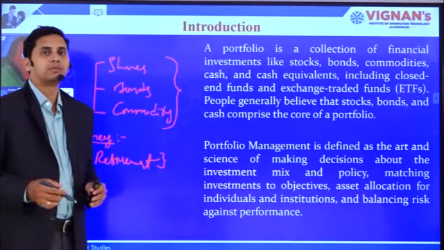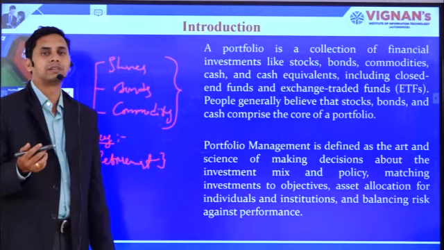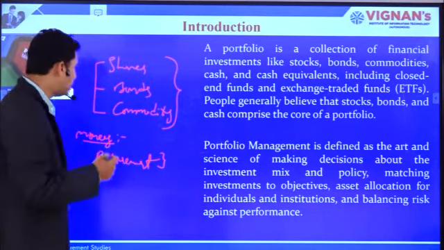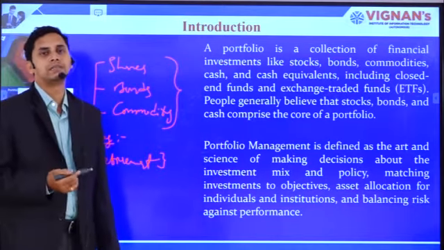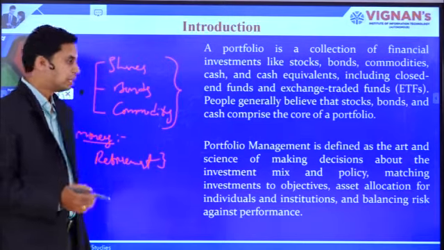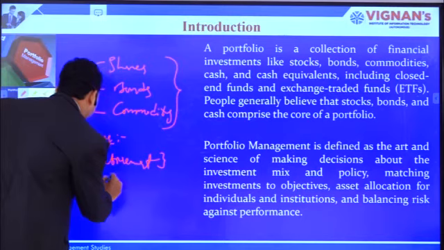At the same time, along with the retirement, if you want to create wealth for your family, then there are two set objectives here. One is retirement, the other one is wealth creation.